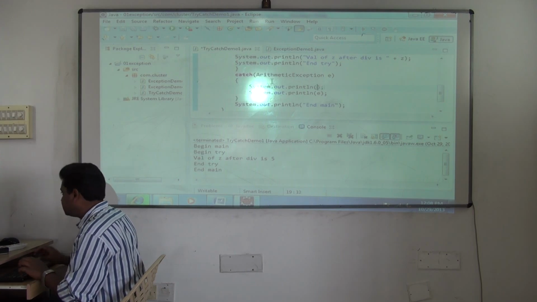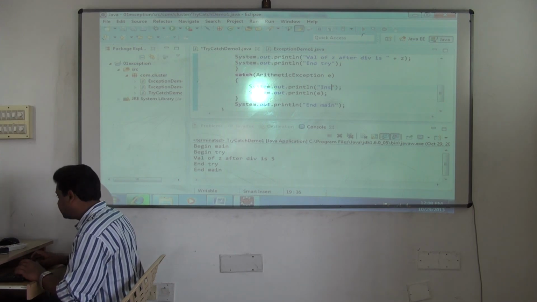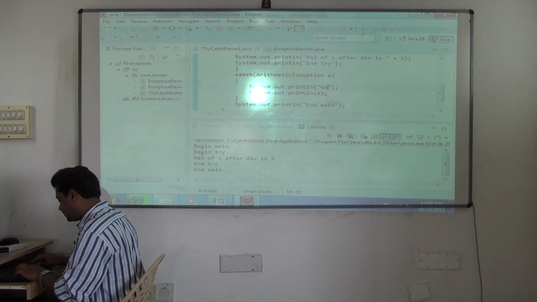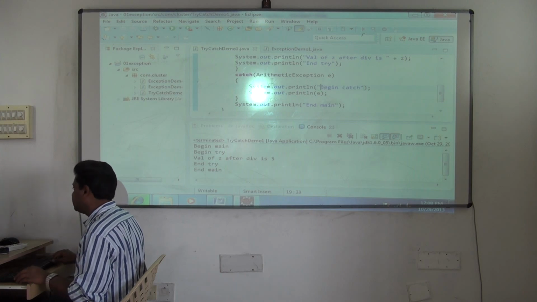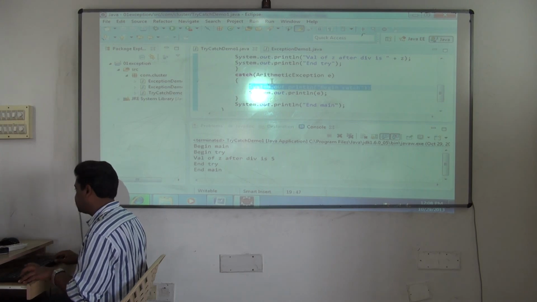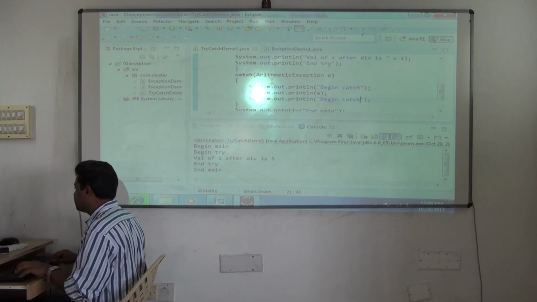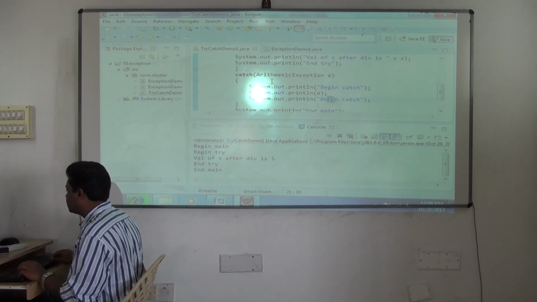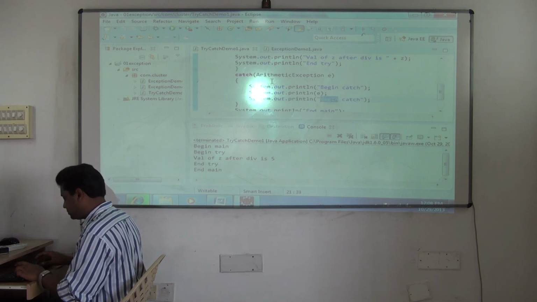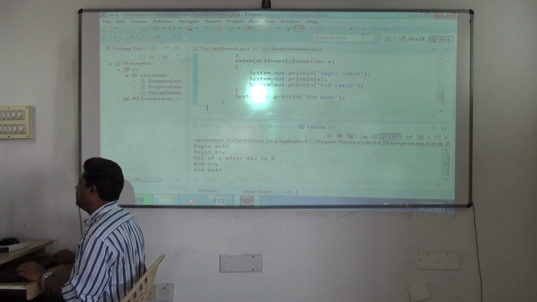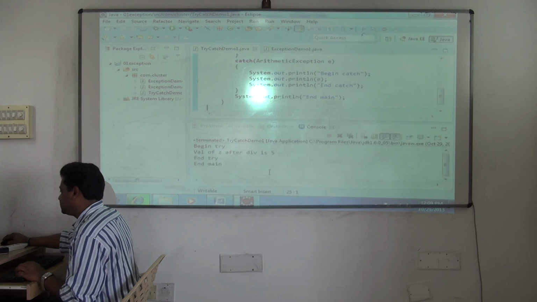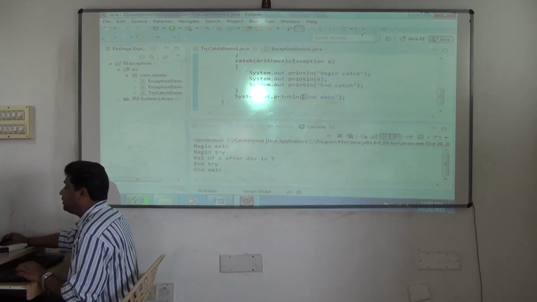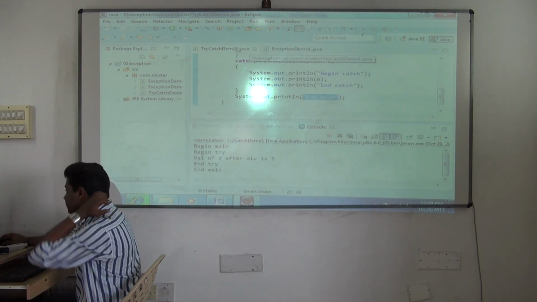If you want, you can write sys out inside it, begin catch. It is not getting executed. Even you can write end catch. Okay, and end main. So now you can see catch block is not getting executed at any cost. End try, but end main gets executed. So program got executed normally here.